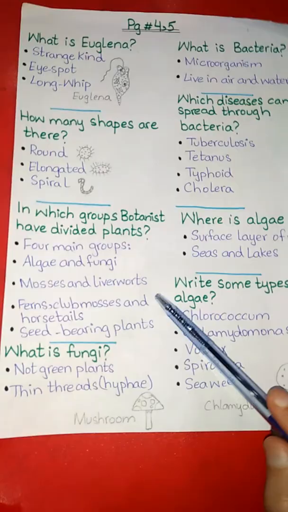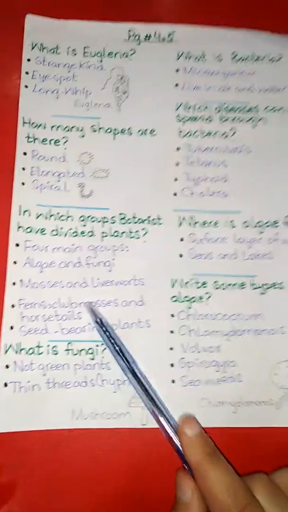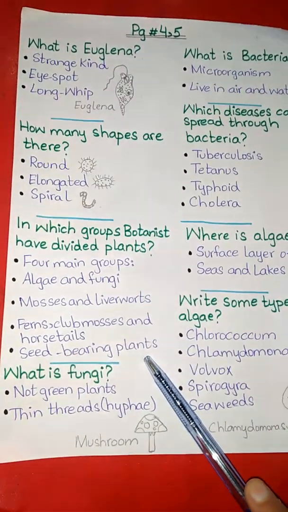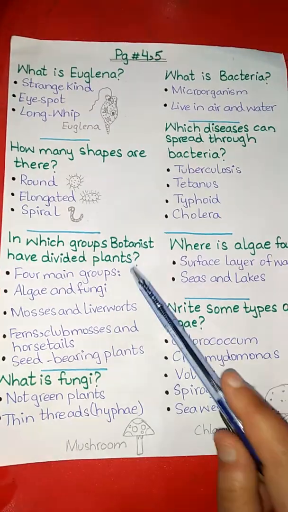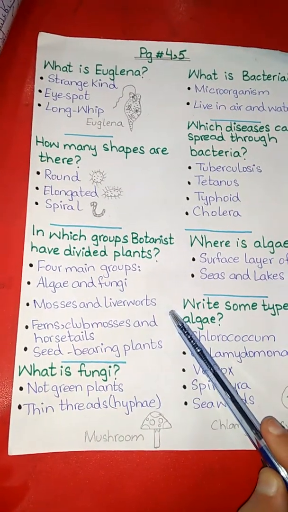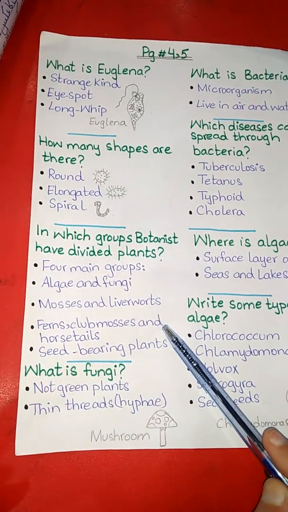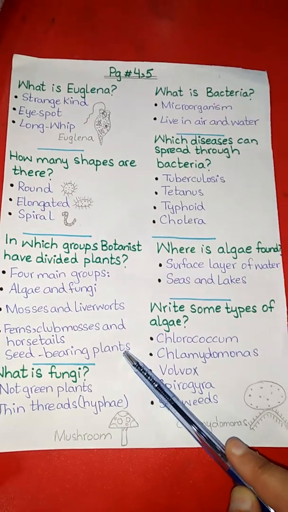The third group is ferns, club mosses and horsetails. The fourth group is seed-bearing plants.